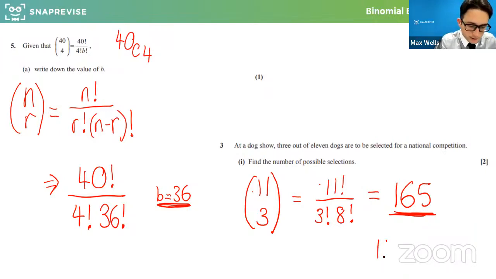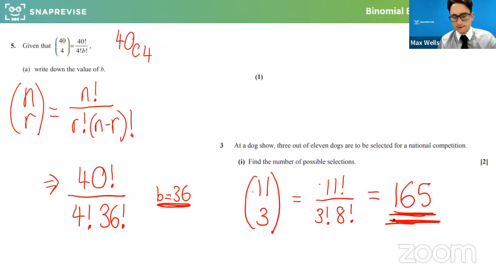In the calculator, you might have typed 11 choose 3, or you might have typed this in. But either way, you should have got 165. Let me know if you got that, because that in itself is a skill. That is very much understanding combinatorics and understanding how these combinations work. So let me know if you managed to get to that number, 11 choose 3.